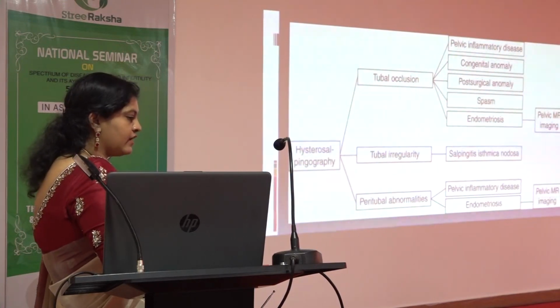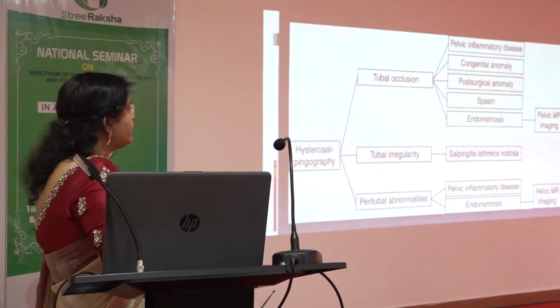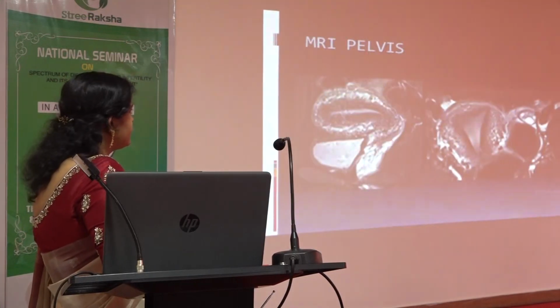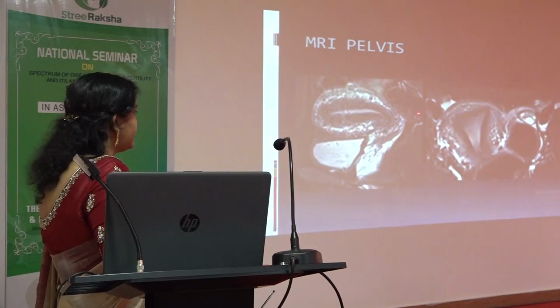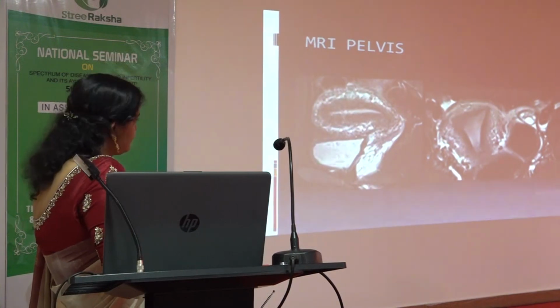So first we will go with the ultrasound and then with the follicular study. If that is also normal, we will go for HSG. If even HSG is normal, we will go for MRI. So this is the normal MRI pelvis where we can see the entire uterus and the reproductive system. This is the uterus, this is the cervix, and this is the ovary.